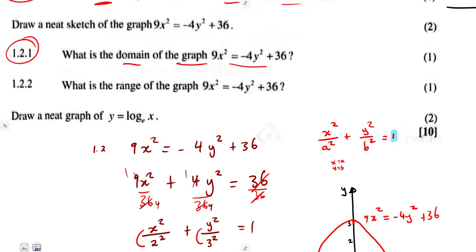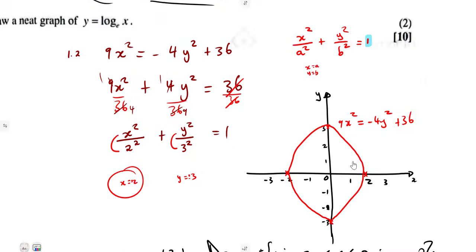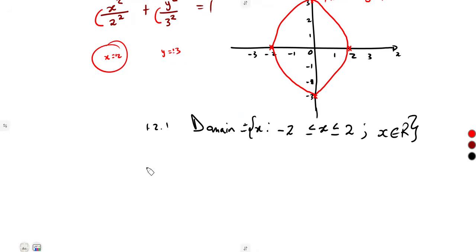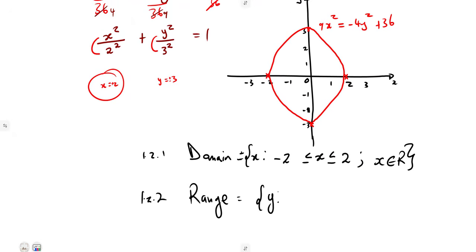And 1.22 was now to determine the range of that same graph that we had. The range refers to the y values. So in our case, y is limited again from -3 up to +3.